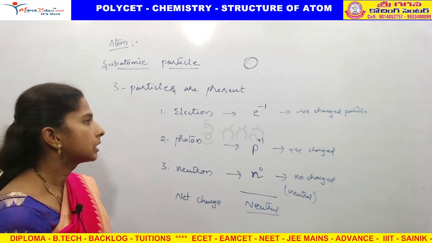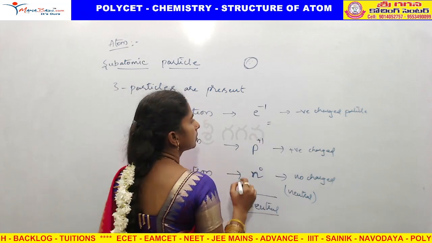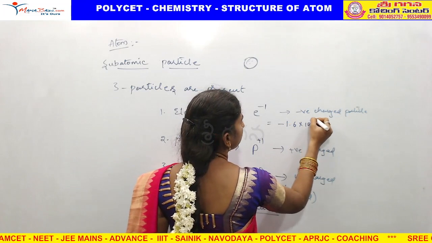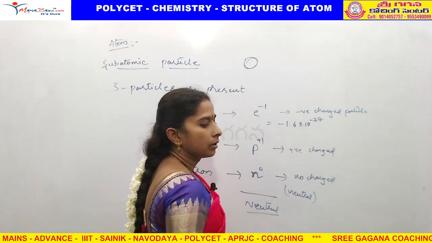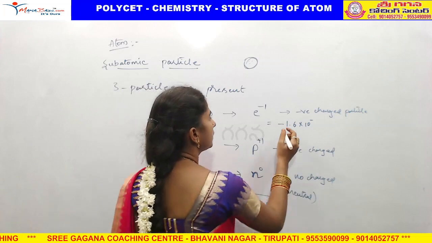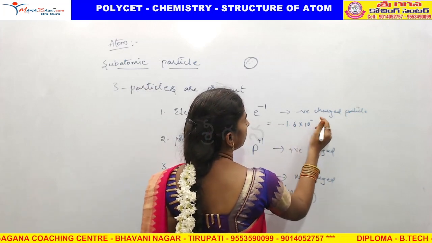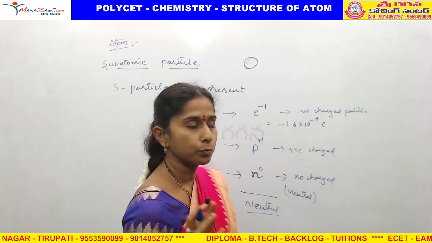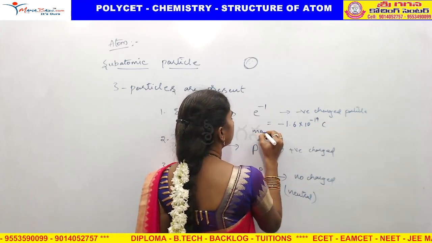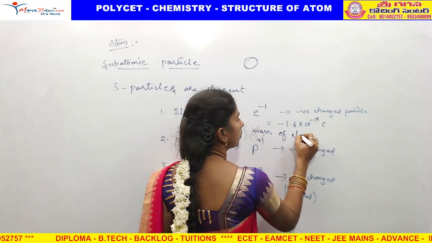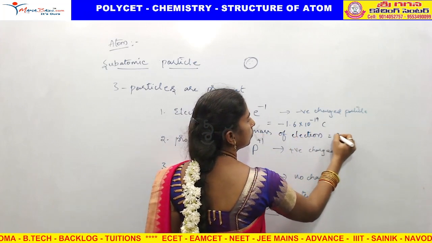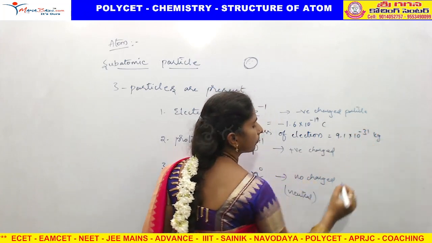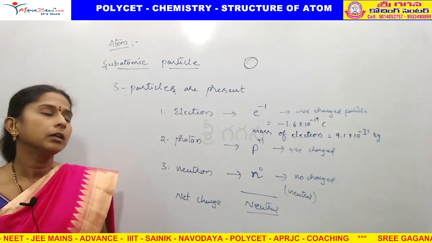What is the charge of an electron? The charge of an electron is minus 1.6 into 10 power minus 19 coulombs. And the mass of an electron is 9.1 into 10 power minus 31 kg.